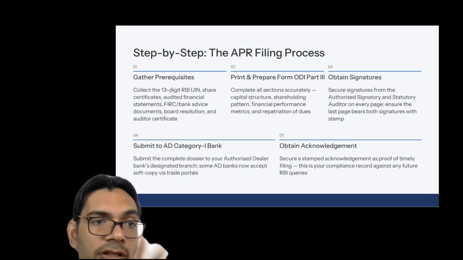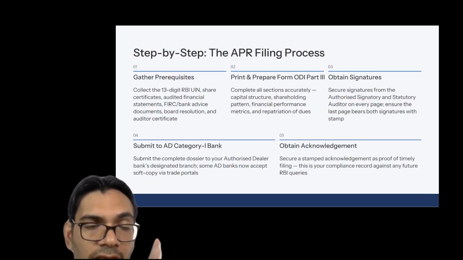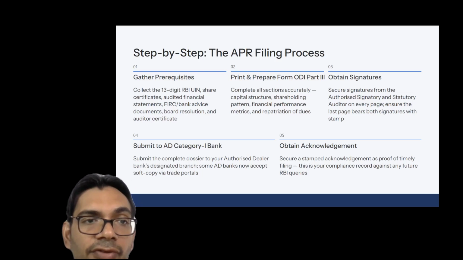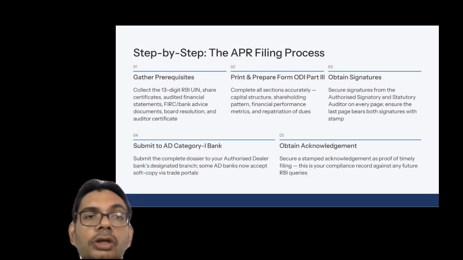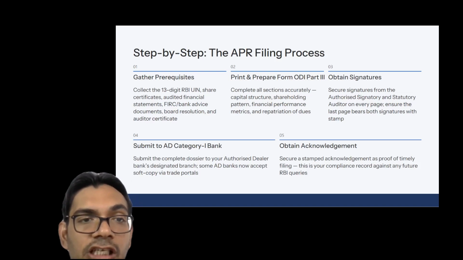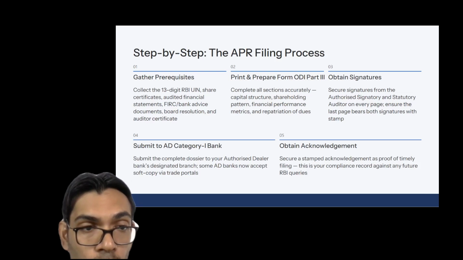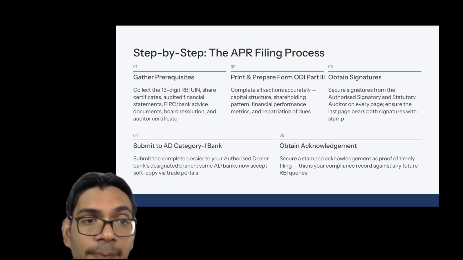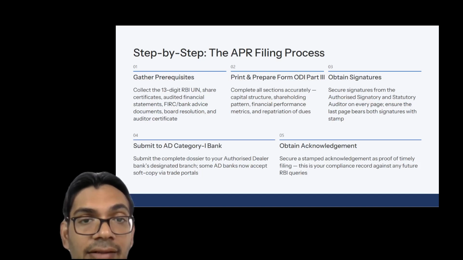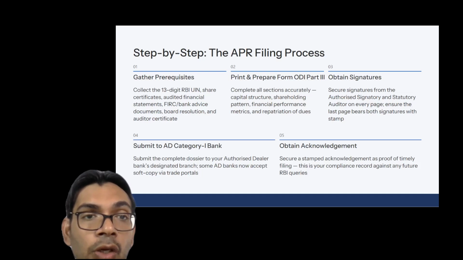The general requirements could be in the form of, if you see the APR form, then the first and foremost point is that we have to mention the 13-digit RBI UIN number. UIN stands for Unique Identification Number. The Unique Identification Number is a unique number which has been issued by RBI to each and every foreign entity. So before filing an APR, we have to mention that particular unique identification number on the APR so that RBI can track this APR related to this particular entity.